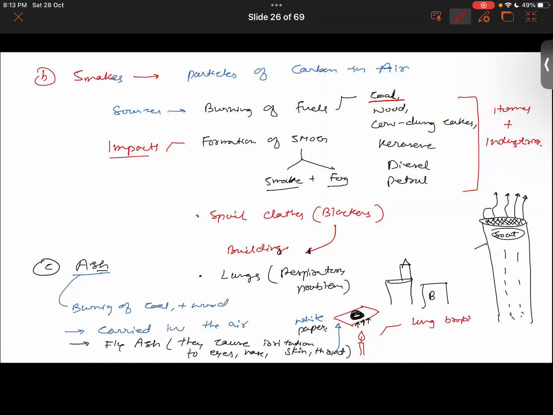So out of all the pollutants we have discussed so far, the one disease that is commonly caused by all these pollutants is bronchitis. Bronchitis is under the respiratory problems. And in the worst case scenario, lung cancer could also be caused due to ash particles.